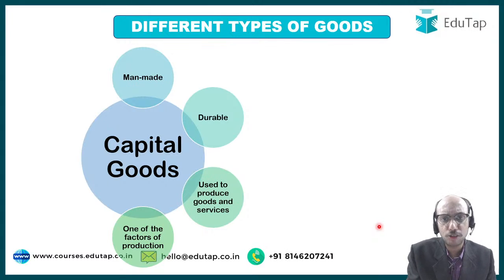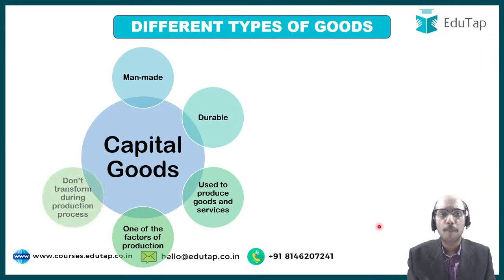What is the meaning of factors of production? These are the items which are required for production to be carried out. In very simple language, all these items, all these things are needed so that we can carry out production. Capital goods is one of the factors of production, because without capital goods, how will we produce, right? Without machines in factories, how will we produce, right?